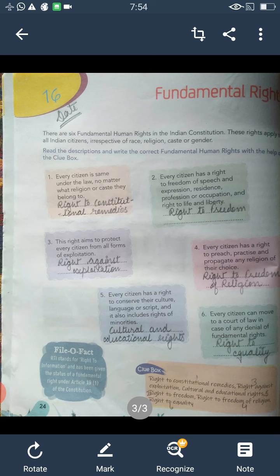Next question, question number 5. Every citizen has a right to conserve their culture, language or script, and it also includes rights of minorities. Answer is cultural and educational rights. Last one is every citizen can move to a court of law in case of any denial of fundamental rights. Answer is right to equality.